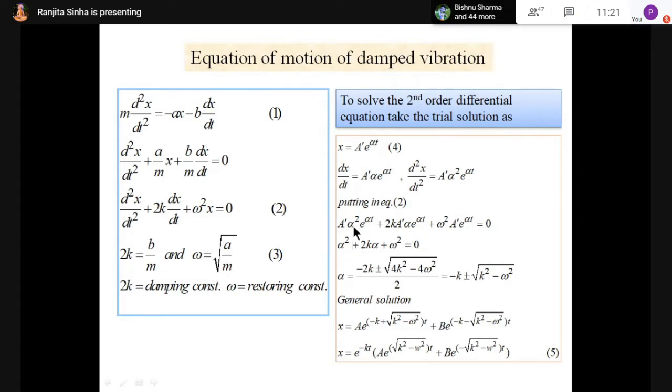What remains? A dash is in all the terms, and e to the power alpha t is also in all the terms. So we take a dash e to the power alpha t common, and inside the bracket we write alpha square plus 2k alpha plus omega square equal to 0.